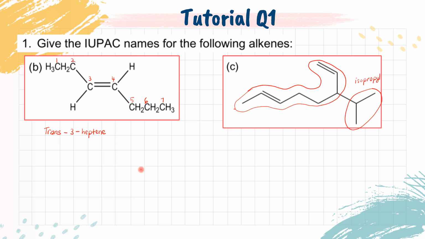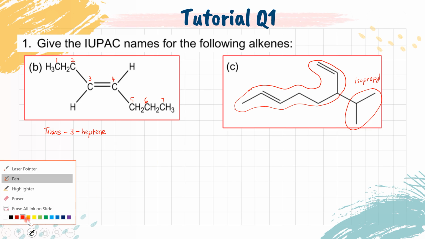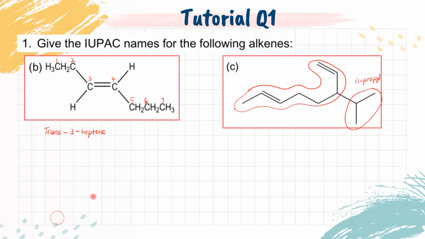Okay, isopropyl. Jadi kat mana nak start? Mesti dekat dengan carbon double bond. Mesti dekat sini lah. Ni carbon 1 ni lah. 1, 2, 3, 4, 5, 6, 7, 8. Untuk structure ni ada 2 pula double bond. Macam mana kita nak bagi nama dia kan? So first kena letak dulu substituent ni. Letak nama substituent dekat depan. 3